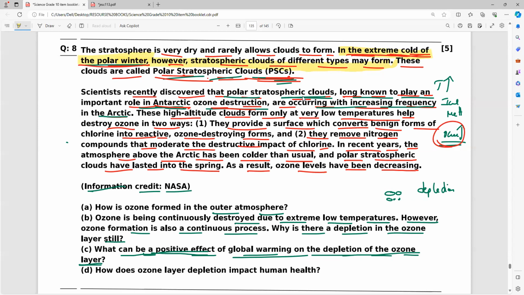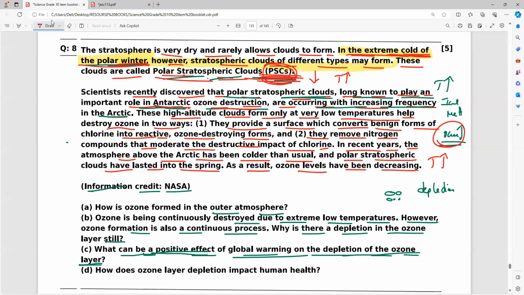So what will happen, everybody? Suppose because of ozone depletion, the temperature of the polar region increases. So what will happen? The formation of PSCs will reduce. Because of the temperature increase, it will never lead to the extreme cold of the polar winter, so PSC clouds will never form, or else they will reduce. So we cannot stop completely, but we can minimize the formation of polar stratospheric clouds.